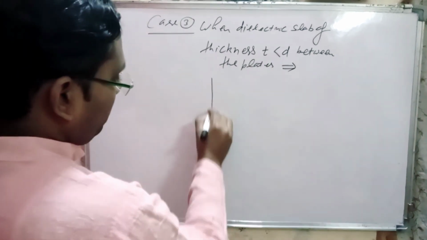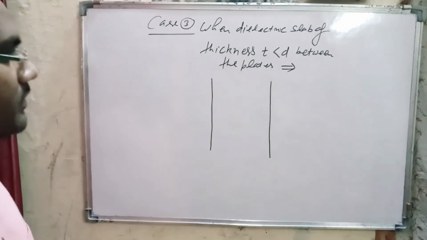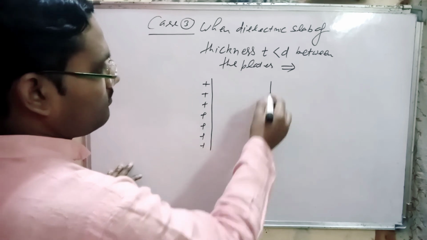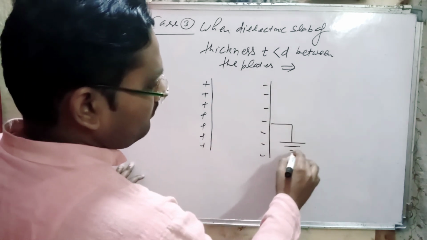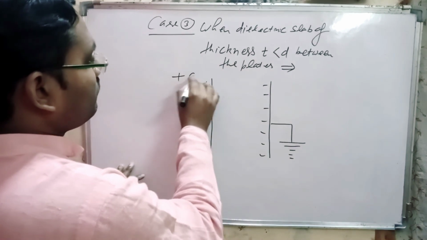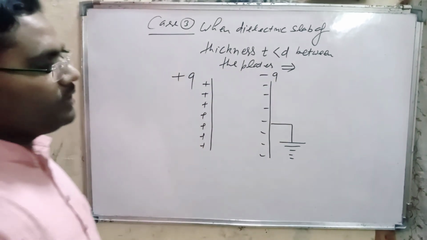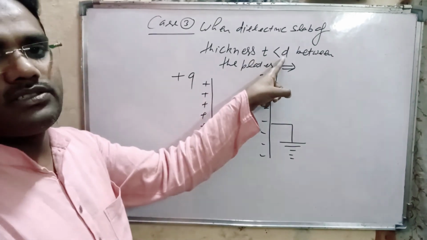Now here we take a parallel plate capacitor. Initially there is free space between the plates of the capacitor. This one has charge plus Q, this one has charge minus Q. Now we introduce a dielectric slab of thickness t, and t is less than d.